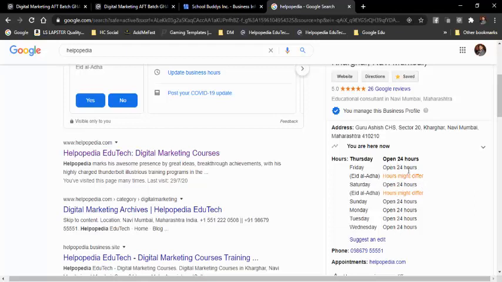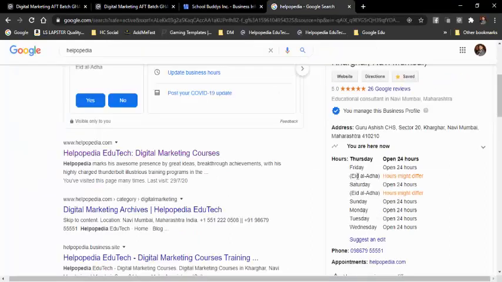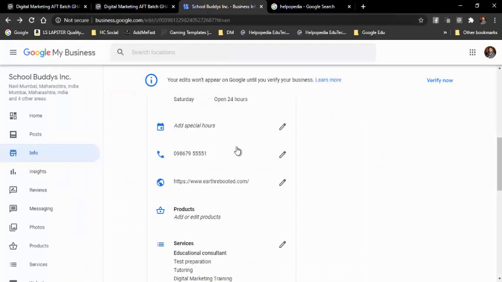So like this it will be displayed. In my listing it is displayed like this, so in your listing also it will be listed like this. Then add special hours. See what is special hours. See over here it is saying Eidul Adha. I mean this is a festival where some people might have holidays or something like that. So in that case if I want, then I can add special hours.